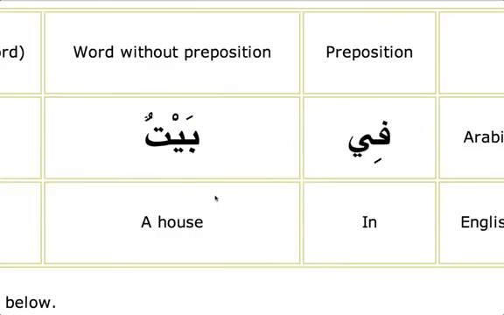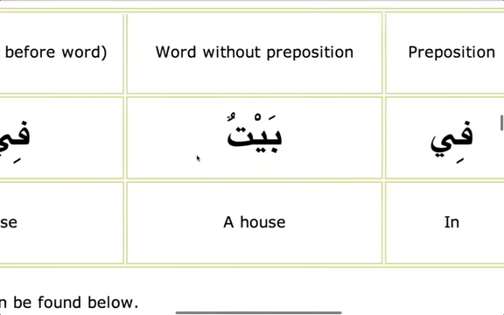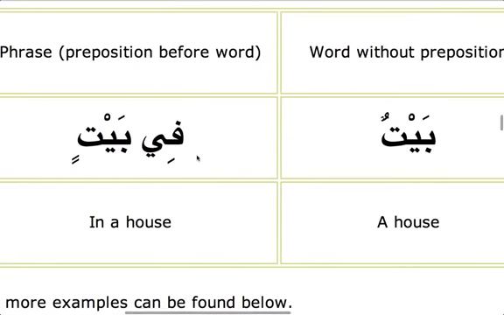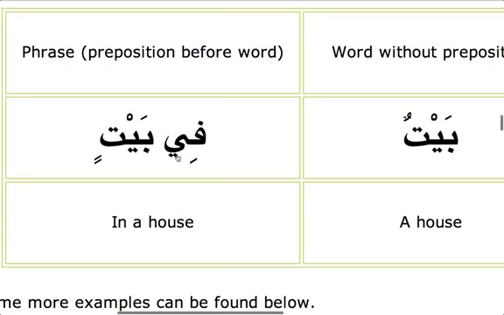Here we've got a preposition, fi, which means in. And we've got a word on its own. As we remember, in its natural state, with nothing attached to it, it will have a dhamma: baytun, an indefinite noun. How will it look when it comes with harf jar? You've got harf jar, then this baitun becomes baitin: fi baitin. They are linked together. The sign of majroor is kasra, so the tun becomes tin. Fi baitin.